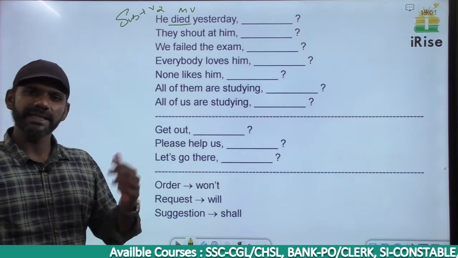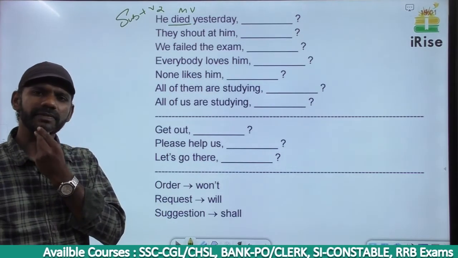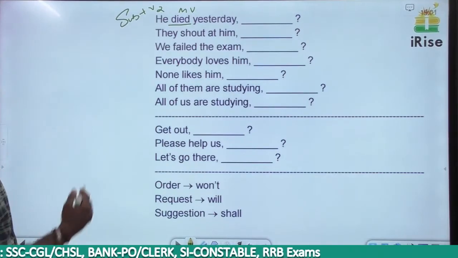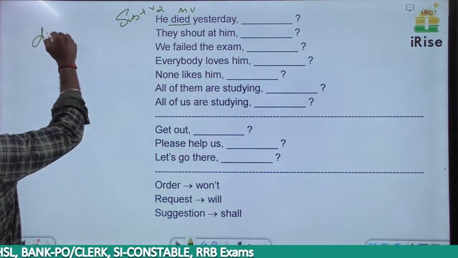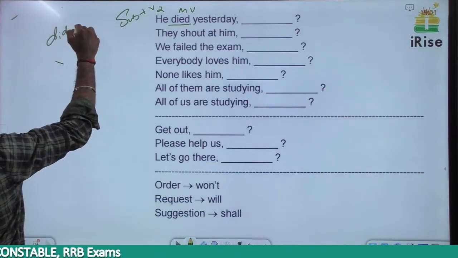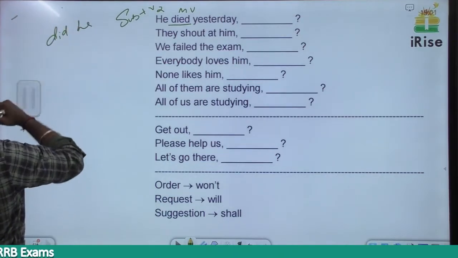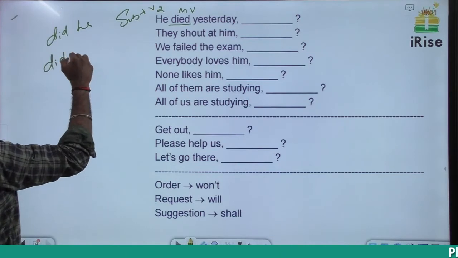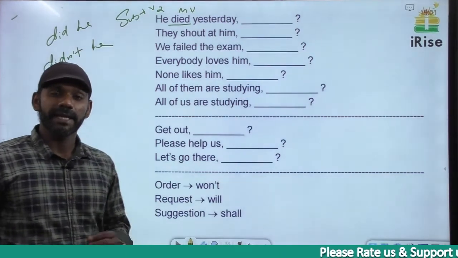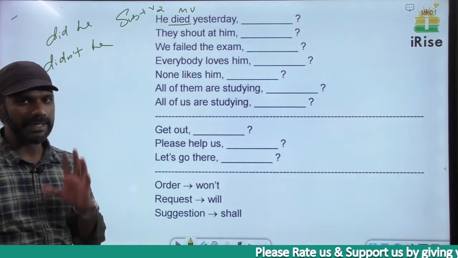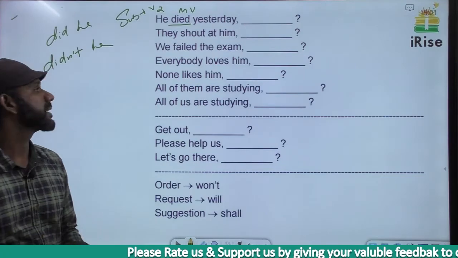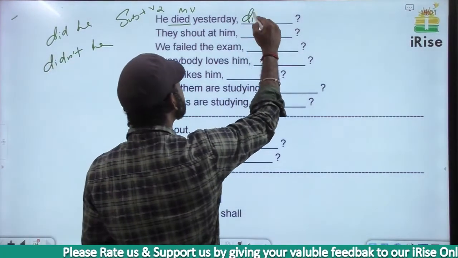Right? He died yesterday. The sentence is positive. He died yesterday is not negative. So now my question is, the tag must be did he or didn't he? What must be the tag here? Which of these two must be the tag here? Did he or didn't he? He died yesterday. Right? So did he or didn't he? I say it must be didn't he.